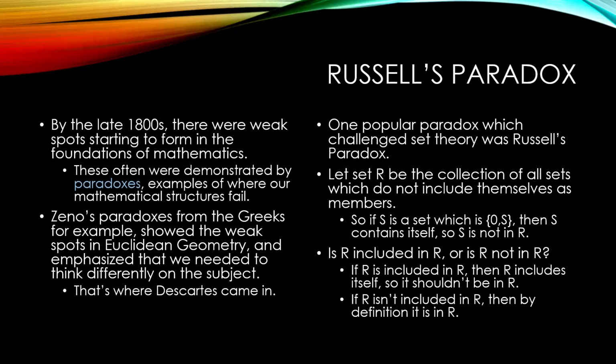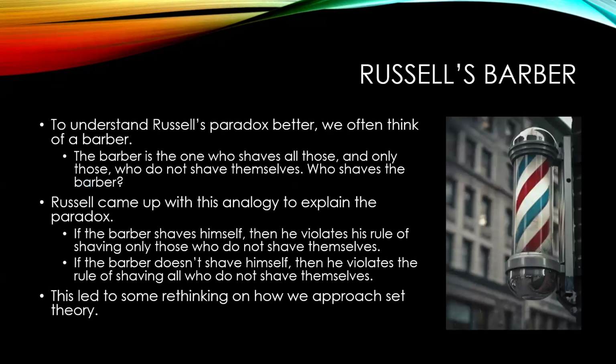To try to understand the intent, Russell came up with a different version of it involving a barber. You may have heard of the barber's paradox. This comes from Russell. Let's think of this statement: the barber is the one who shaves all those and only those who do not shave themselves. Who shaves the barber?